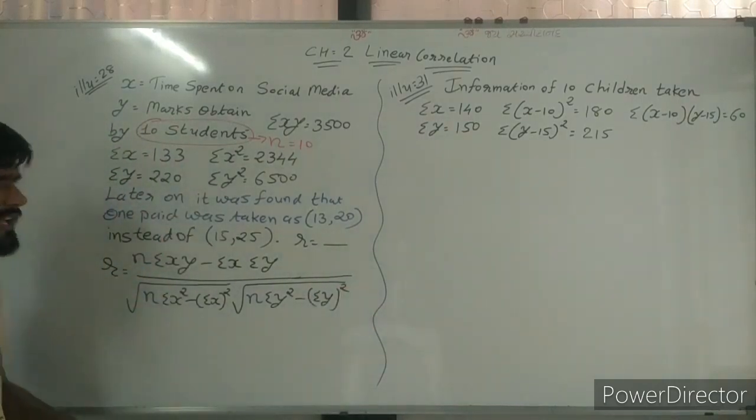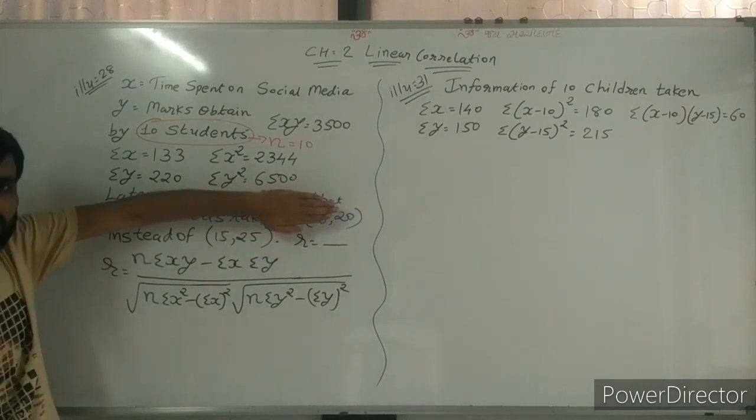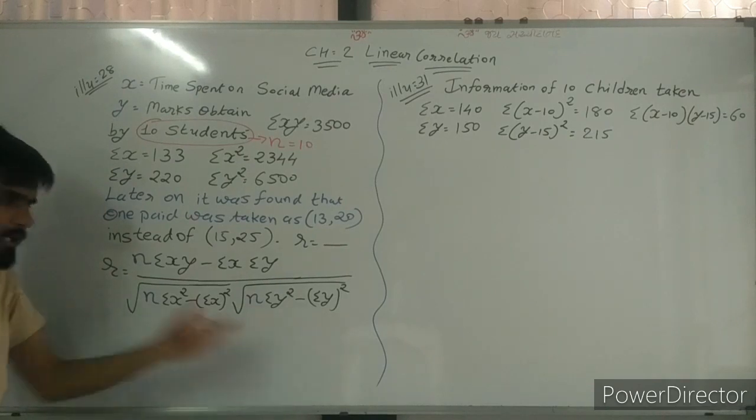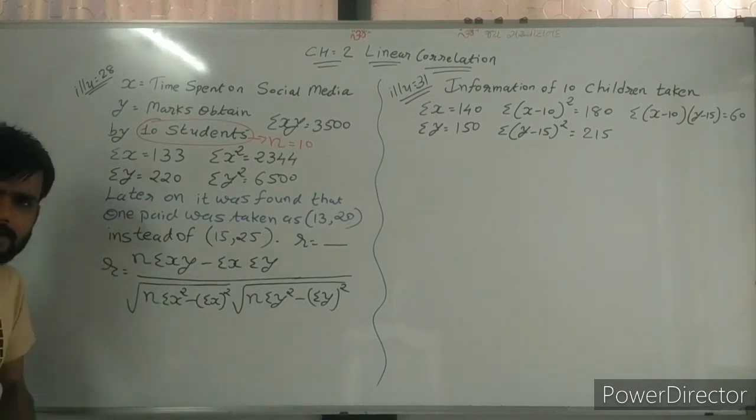So this is the formula. If we are not reading ahead, then from this we can directly and very easily find the value of R.